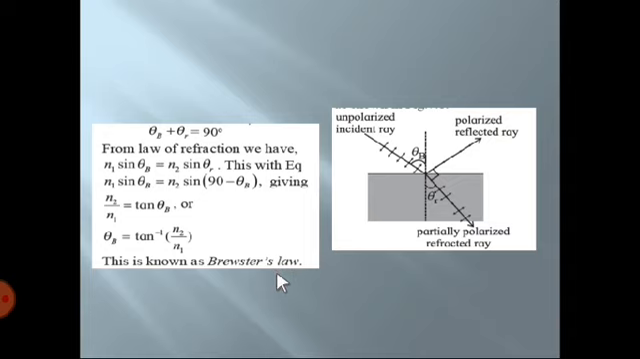This has been experimentally proven by the scientist D. Brewster, and the law is named after him. So this is Brewster's law: theta P is equal to tan inverse of n2 upon n1, where n1 and n2 are the refractive indices of the two mediums.